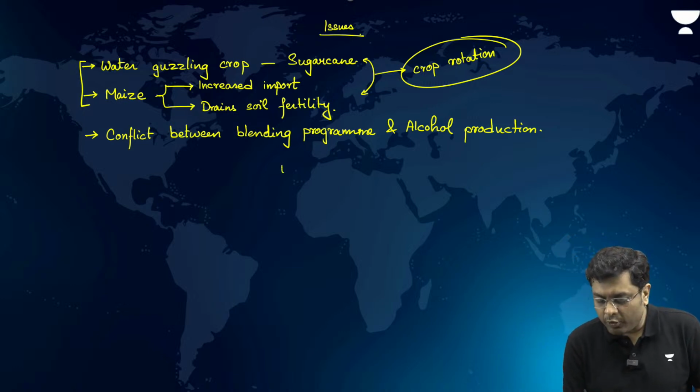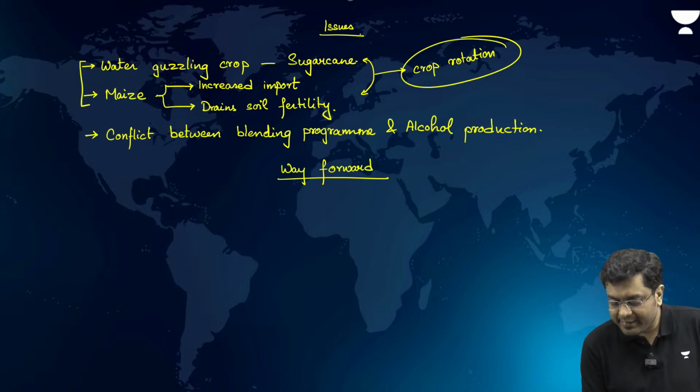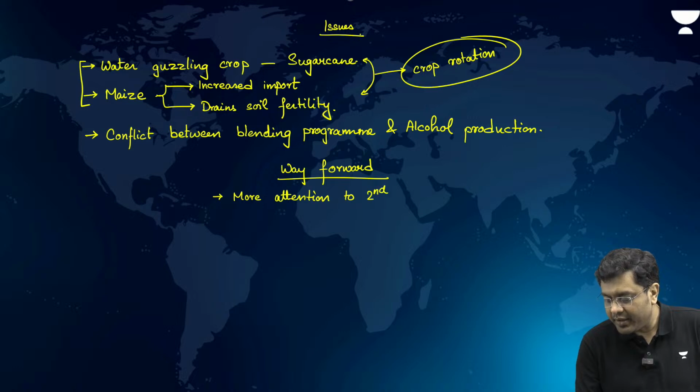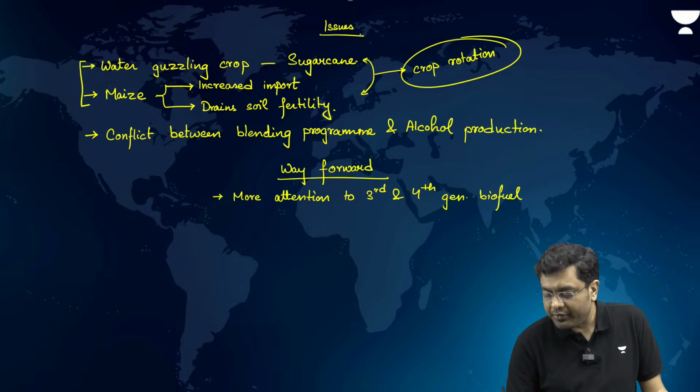So if I have to list out the way forward for your better revision, so that you are able to revise them, encapsulate them in a better manner, the first is more attention to third and fourth generation biofuel, and in this, utilization of industries.